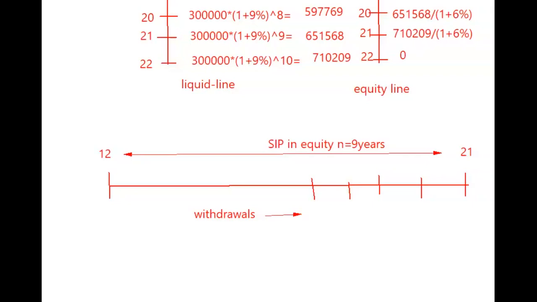474,651 is the first withdrawal. What forgetful I am. 474,651. Sorry, I'll erase this. It has not appeared properly. 474,651, and then the second withdrawal is 517,370.